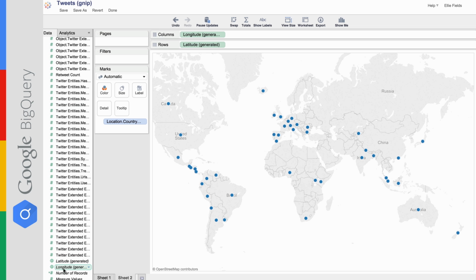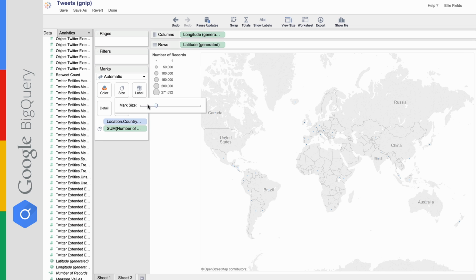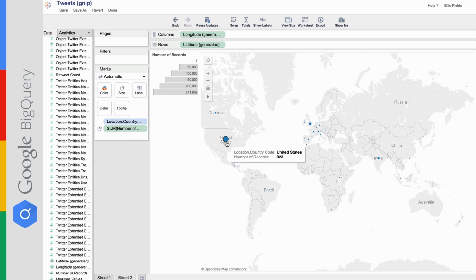Now I'm going to go back to number of records, and double click on that to add it to the view. And I'm going to crank up the size here. And you can see that the United States has been the place where I've had the most records.